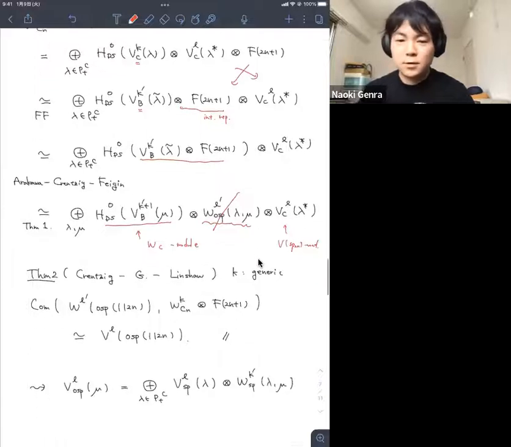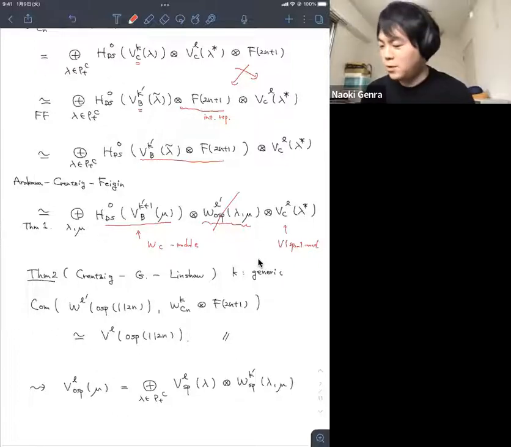So this means that the affine OSp(1|2n) module of highest weight μ decomposes into Sp_2n modules, and the multiplicity space is the principal W-algebra of type C. This is a consequence of our decomposition, but using our theorem we obtained such a module decomposition. Everything is so technical that we obtained such a result.